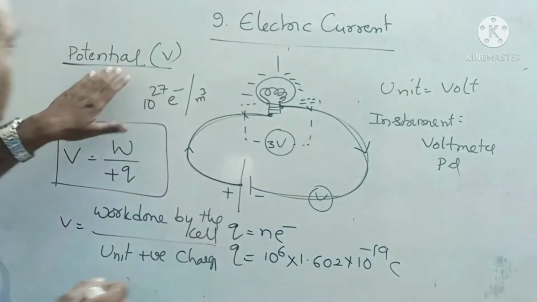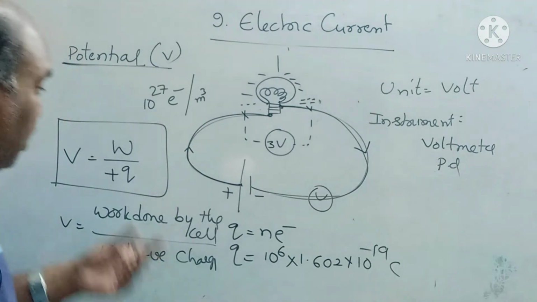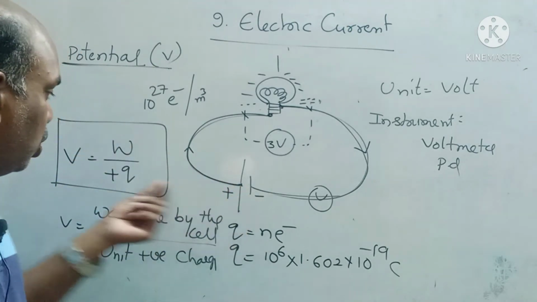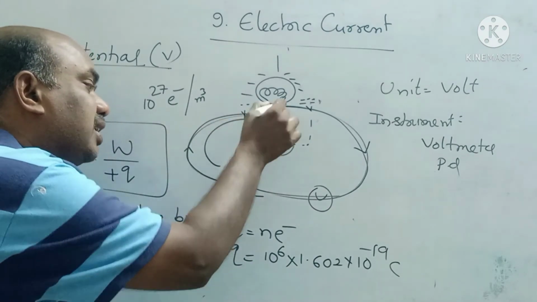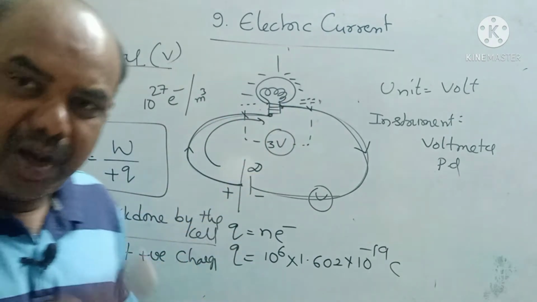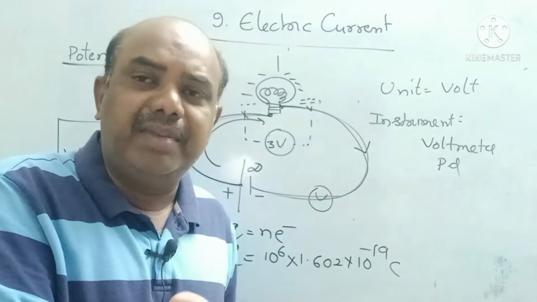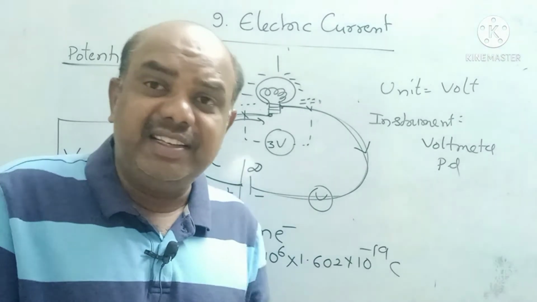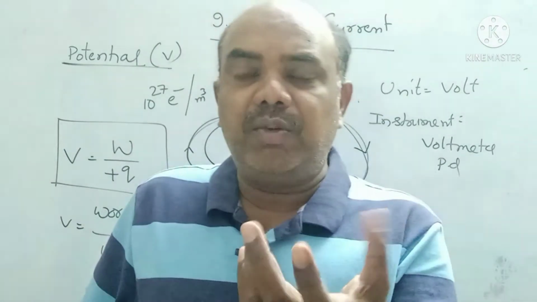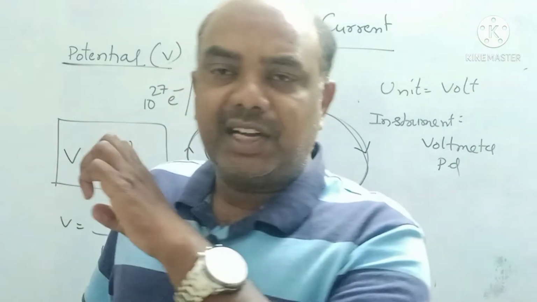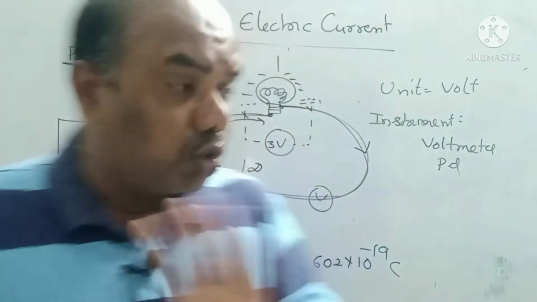Once again I am repeating: potential is a physical quantity denoted by V. The definition is very simple. It is the work done by the chemical energy to bring 1 unit positive charge from infinity to the consumer. This is the consumer. This chemical energy, some positive charge is there somewhere else inside the battery. That is infinity. We cannot measure where it is. We cannot show it, because it is made of minute particles. Current we cannot show either. Current is a physical quantity; we can only feel it. If you touch it, we get an electric shock. That is our feel. We can feel it, but we cannot show it.